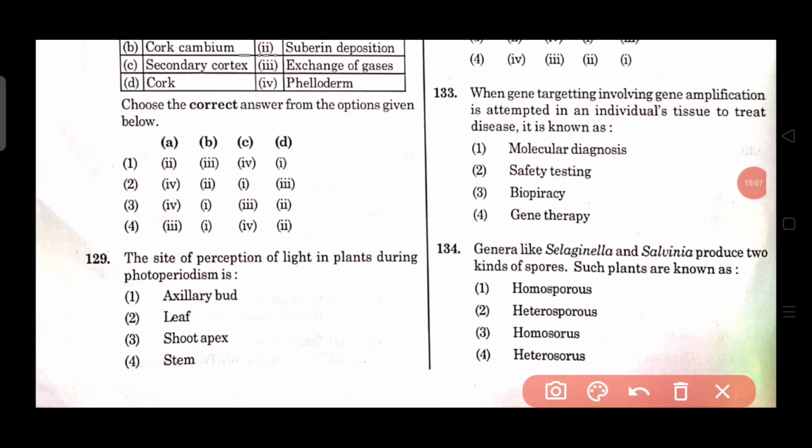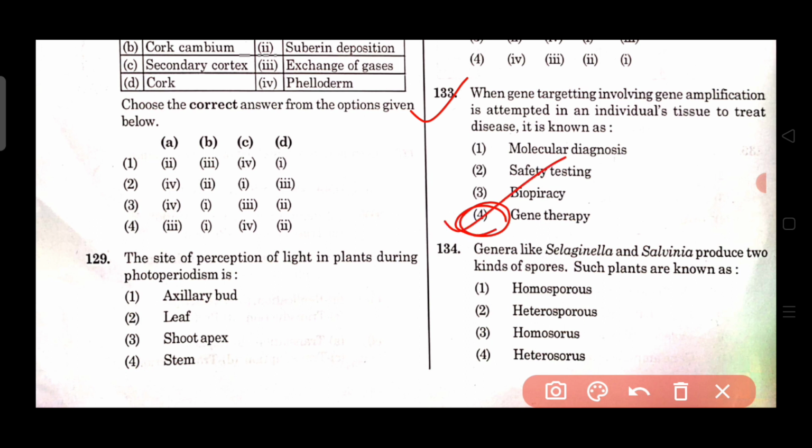Then question number 133. When gene targeting involving gene amplification is attempted in an individual's tissue to treat disease, it is known as, option number 1 molecular diagnosis, option number 2 safety testing, option number 3 biopiracy and option number 4 gene therapy. Here gene therapy is the right answer.